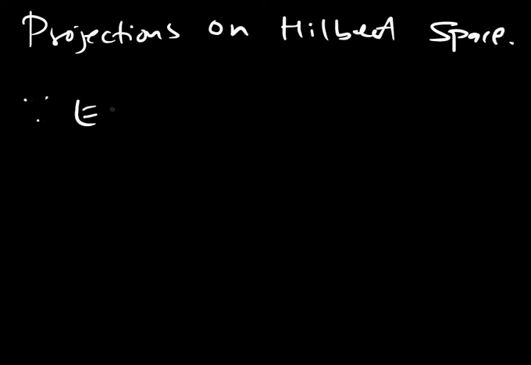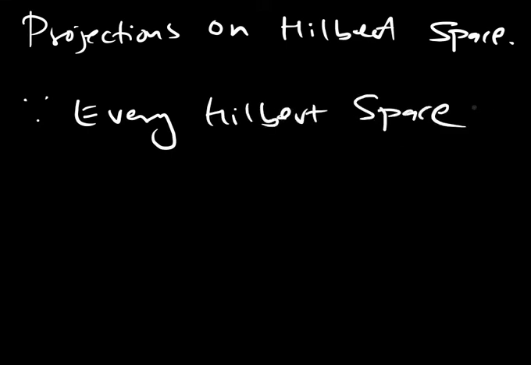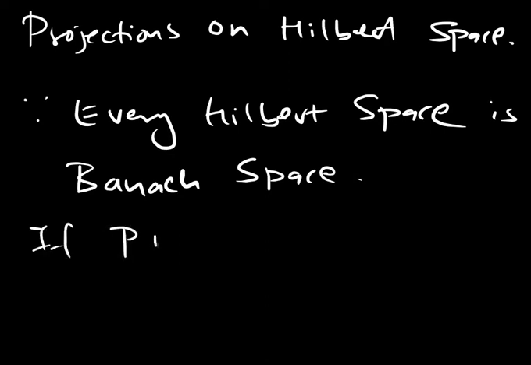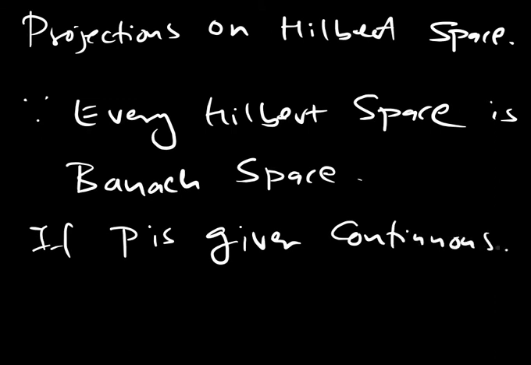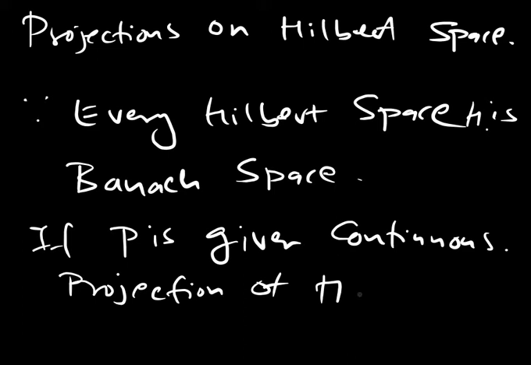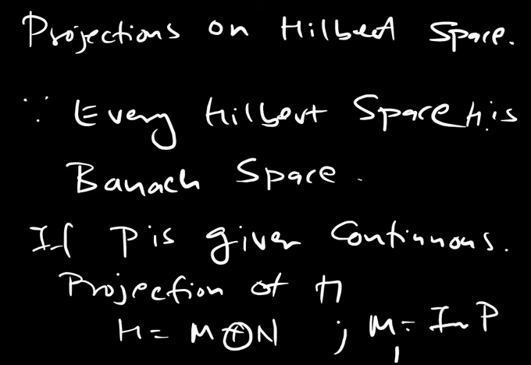Since every Hilbert space is a Banach space, if P is given to be a continuous projection on H, a Hilbert space, then certainly H is nothing but M direct sum N, where M is the image set of P and N is the null space or the kernel of P. This is the case.